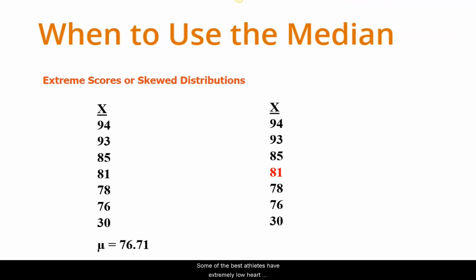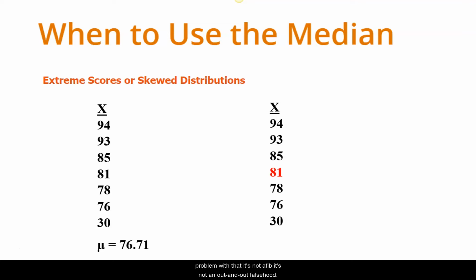Now, some of the best athletes have extremely low heart rates per minute, and maybe 30 is realistic. I once had students in another stats class, and two of them were Division I track athletes, and sure enough, they were both in the 40s. I don't know, 30 might be an outlier. But if I took their mean, you can see the mean is 76 plus, 76.71. Is there a problem with that?